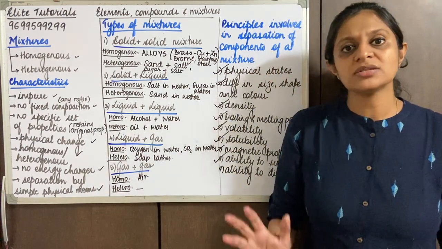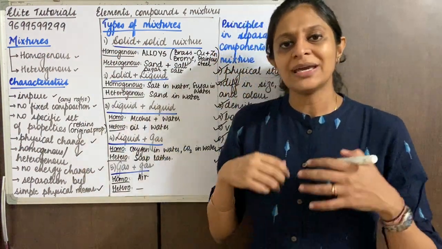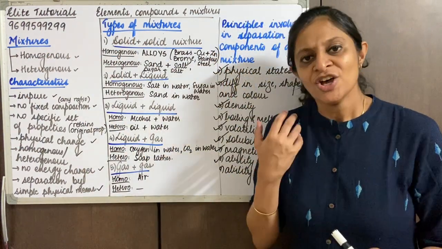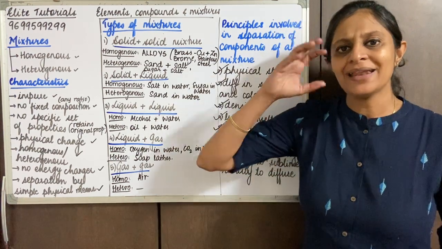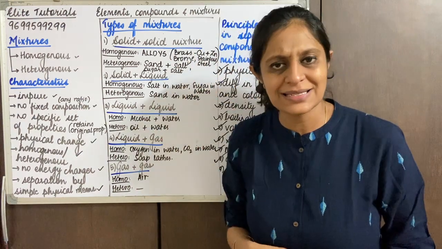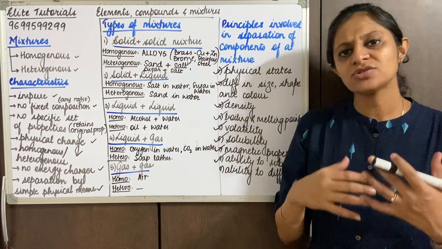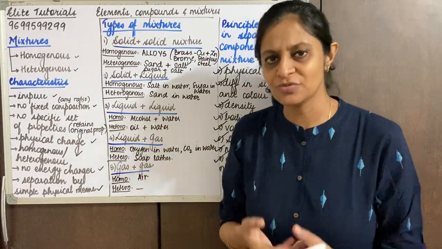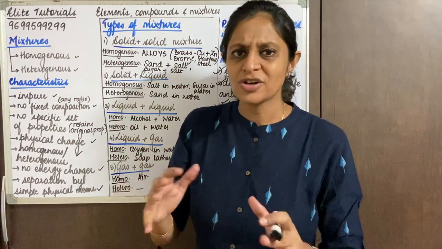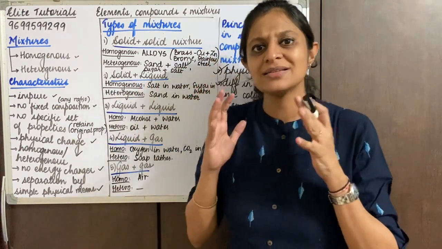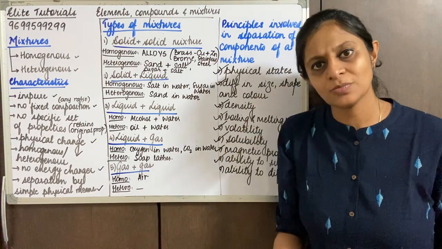So what I do here, because I know ammonium chloride is a sublimable solid, is heat the mixture, okay. When I heat the mixture, ammonium chloride undergoes sublimation and I get these vapors, which will condense and give me back the ammonium chloride, and sodium chloride will remain in the evaporating dish. We'll be studying this in much more detail as we study the methods of separation. Right now I'm just giving you an idea. So see, it's not difficult, it's quite easy. I'm sure you're understanding which method is to be applied.